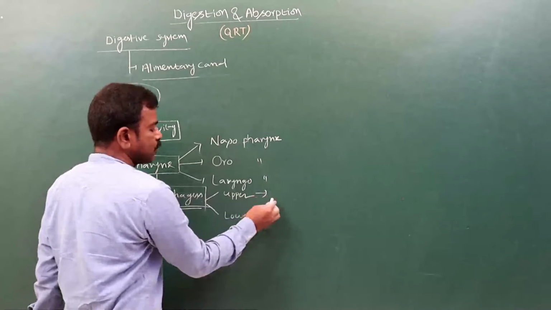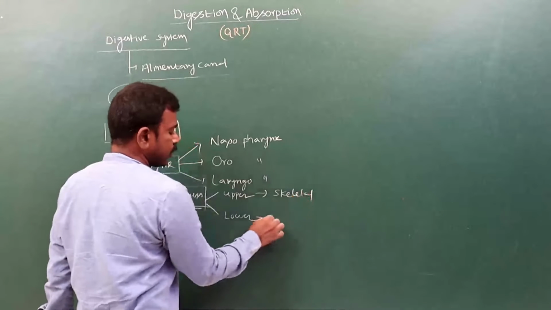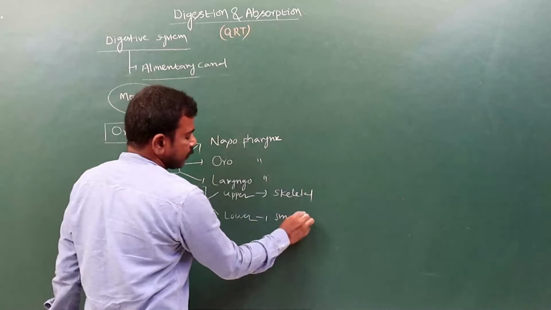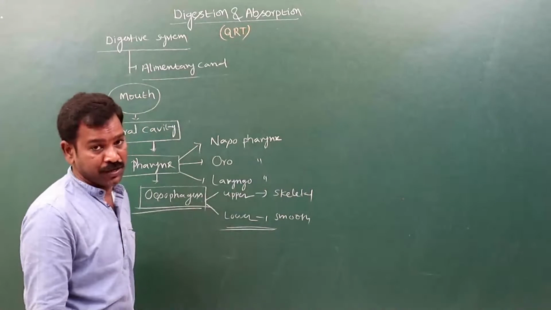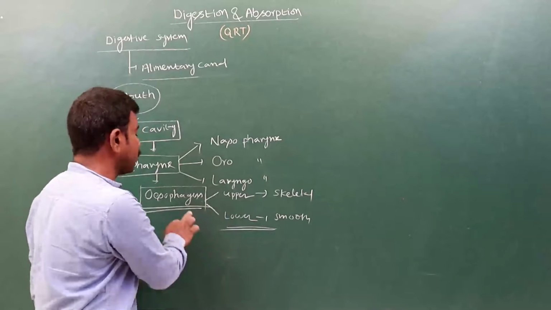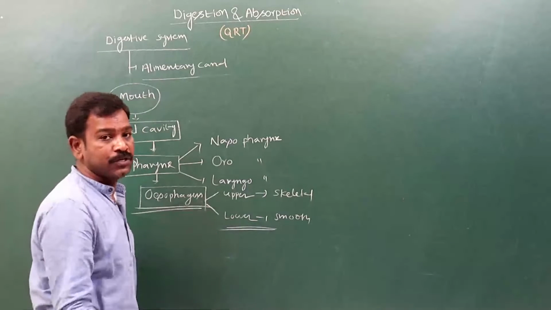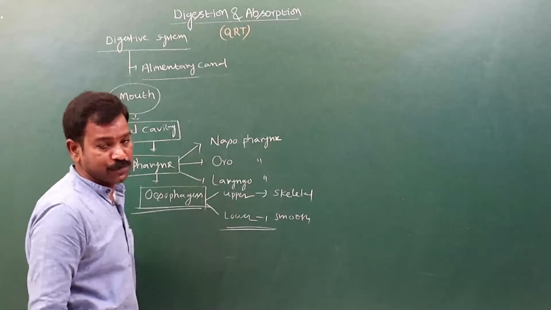Remember, the upper esophageal sphincter is made up of skeletal muscle, and the lower one is made up of smooth muscle. The lower esophageal sphincter is also known as the cardiac sphincter, present between the esophagus and the stomach where it opens into the stomach.